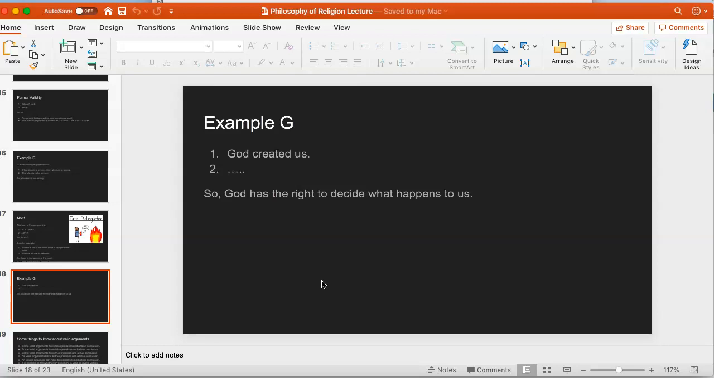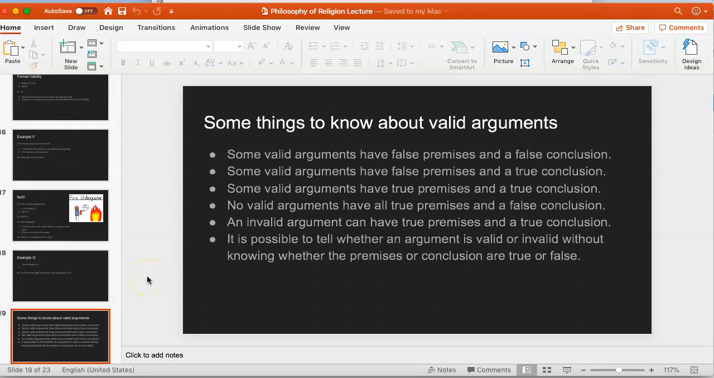So, for example, this one: God created us, so God has the right to decide what happens to us. By itself, this is not valid, but we can make it valid by adding in an extra premise. And there are at least two possible premises you could have added. One is you could say simply, if God created us, then God has the right to decide what happens to us. That would make it an example of modus ponens. Or you could say something more general, like if someone creates something, then he or she has the right to decide what happens to it. Both of those would make for a valid argument.